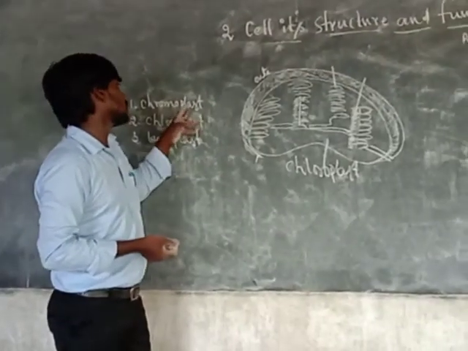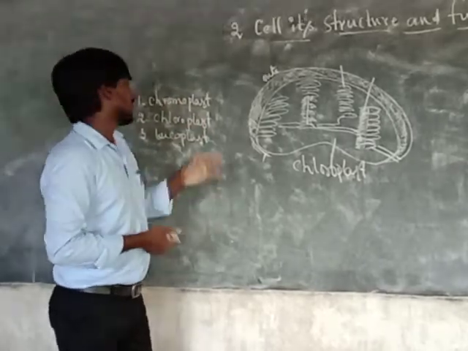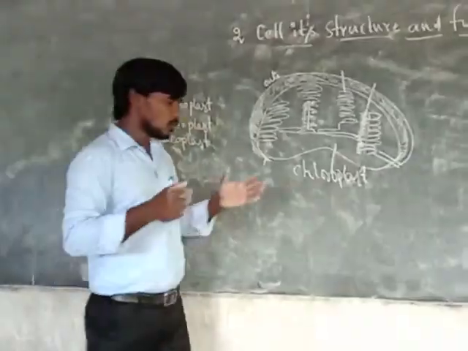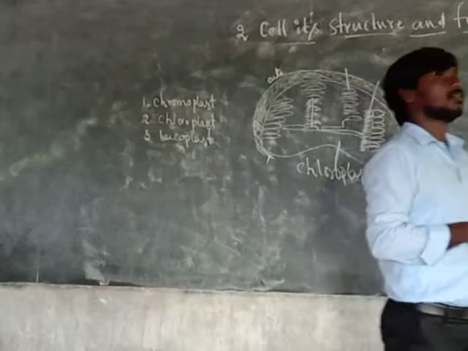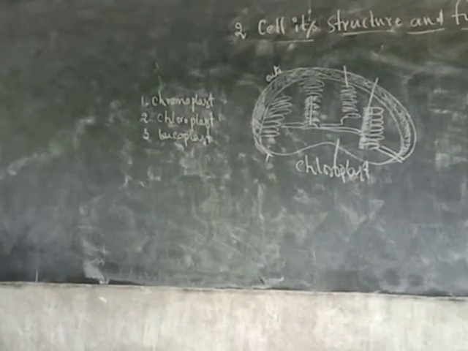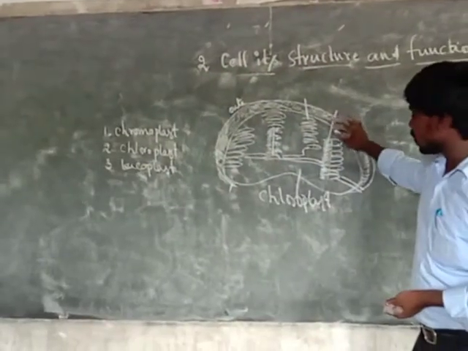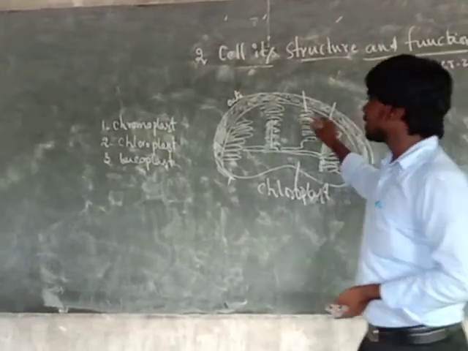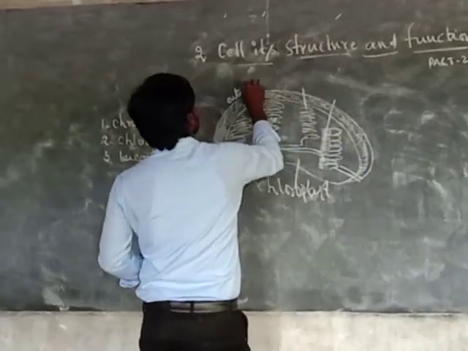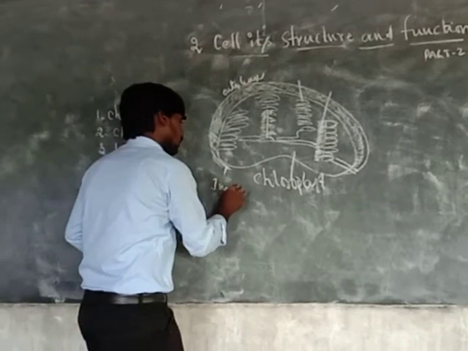Okay, that is the main importance of the chromoplast and chloroplast. See, you only observe the green color. All plant leaves are what in color? Green color. Okay, so for example, the drawing of the chloroplast. This is the outer layer, and this is the inner layer.